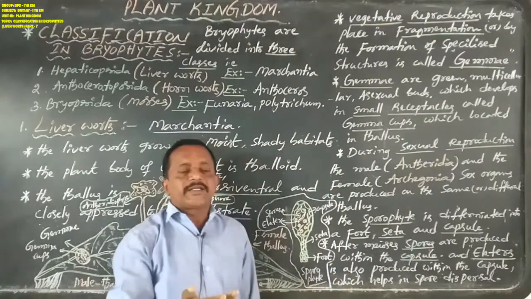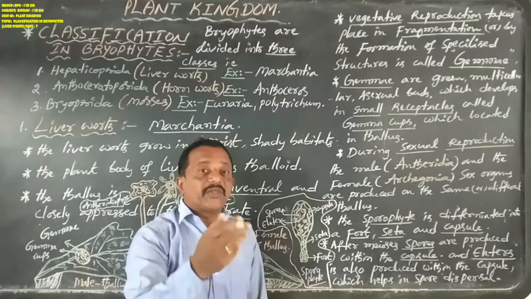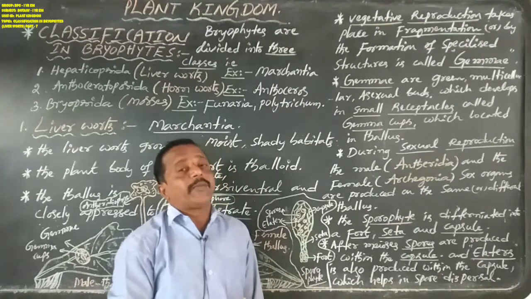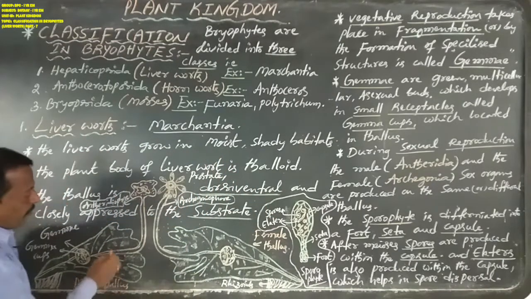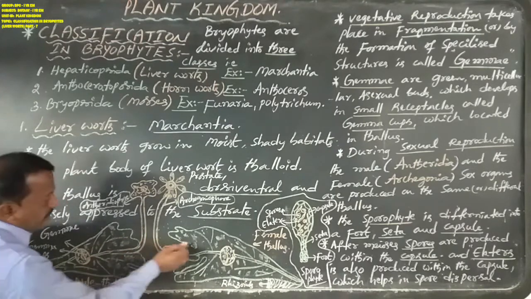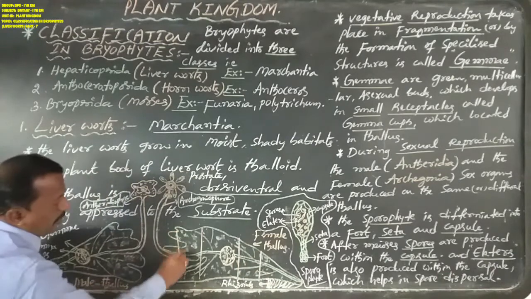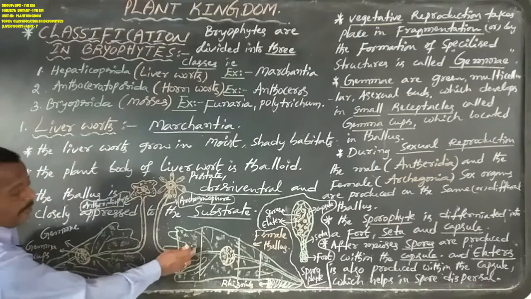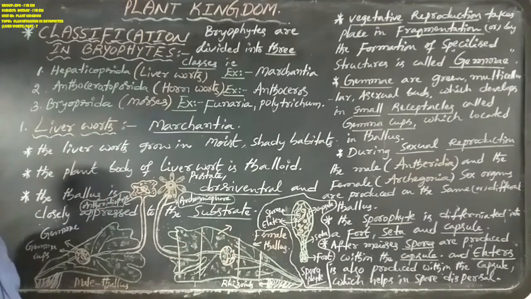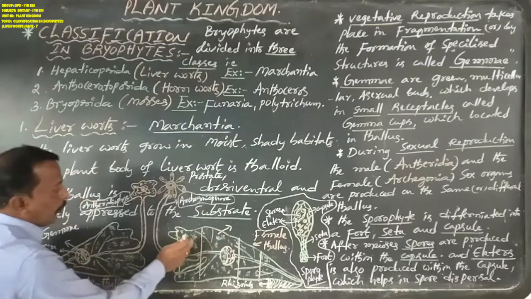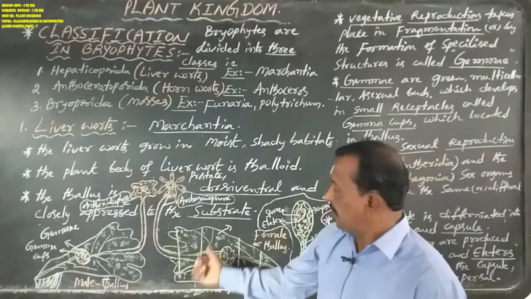Okay now. Vegetative reproduction takes place by fragmentation in all lower plants and in all higher plants. Fragmentation means the plant body or thallus breaks up into small pieces or small fragments, and then each fragment or small piece gives rise to, or develops into, a new individual or new Marchantia thallus. That is called fragmentation.